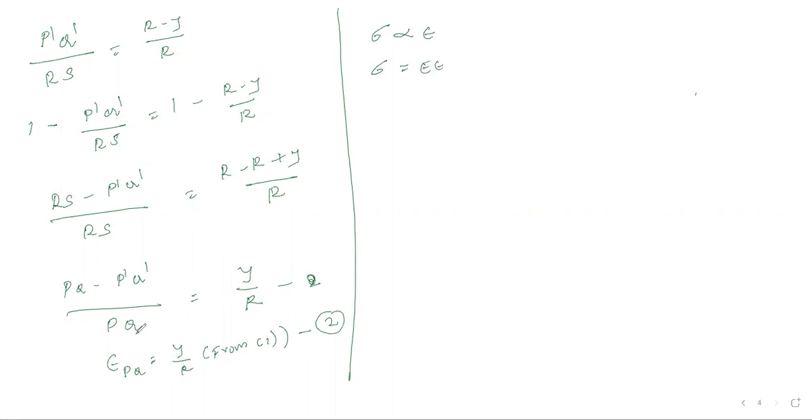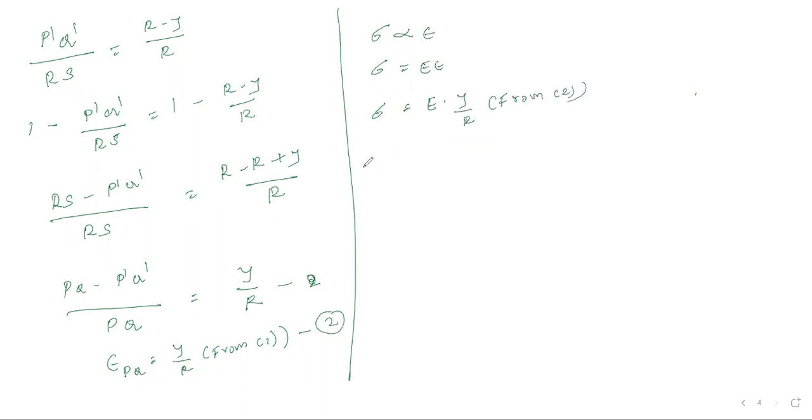Okay, you have already calculated strain. So stress equals to E into y by R, from 2.